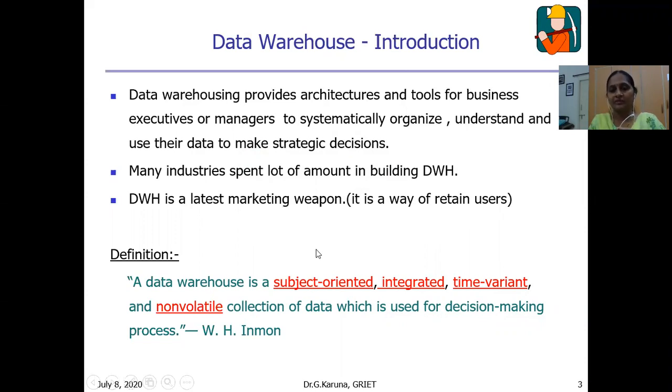Let us see the definition. According to William H. Inmon, a data warehouse is a subject-oriented, integrated, time-variant, and non-volatile collection of data, which is used for the decision-making process.